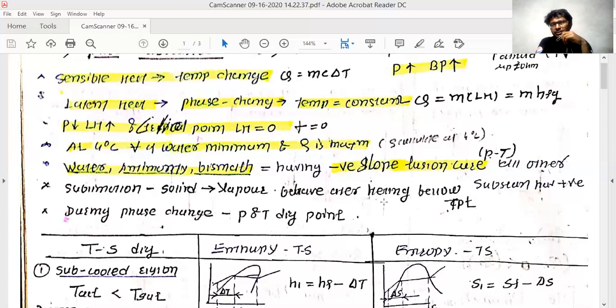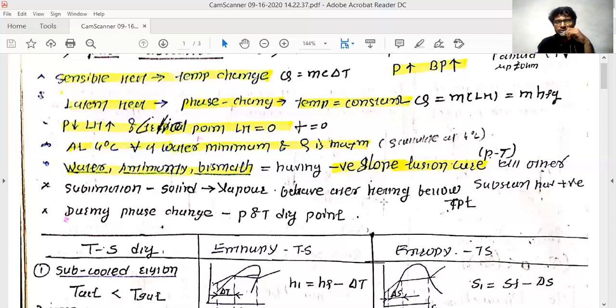Similarly, deposition. Once you compress the gas, your gaseous carbon dioxide is simply converted into the solid form. Similarly, this is the graph which I want to explain. This is a very important graph for you, because you have to draw this graph for each and every example whichever you are asked in the exam.